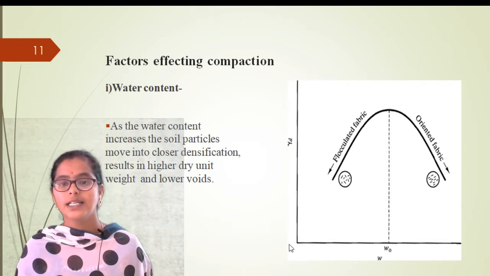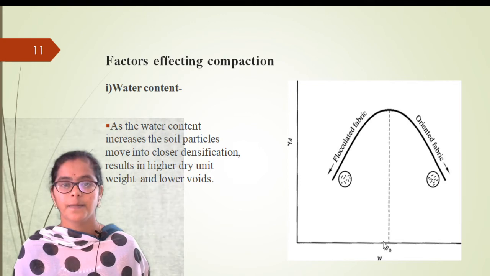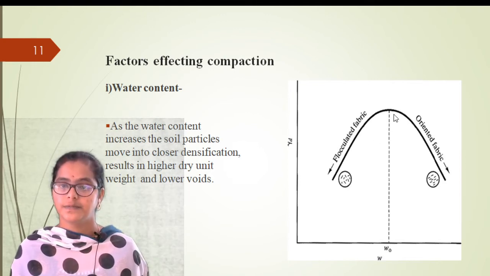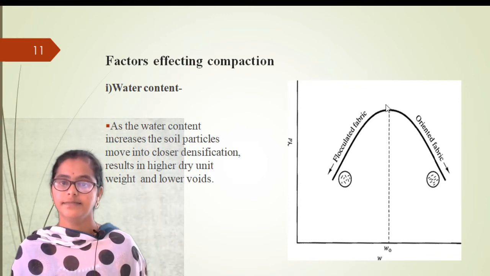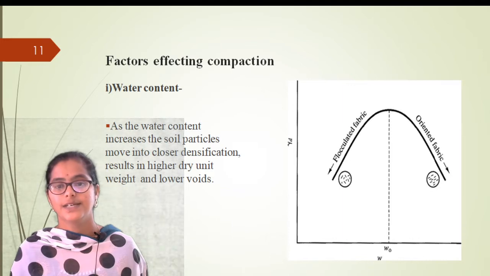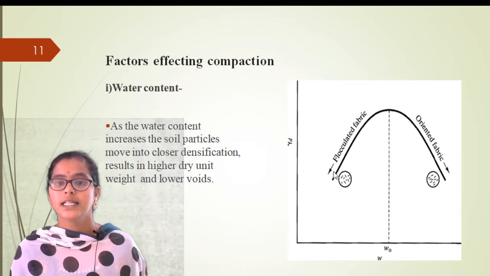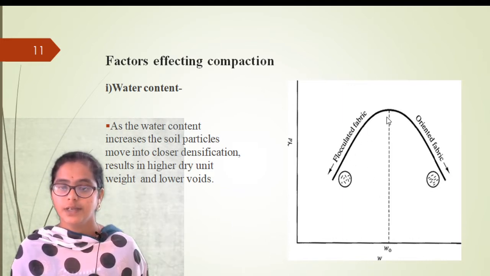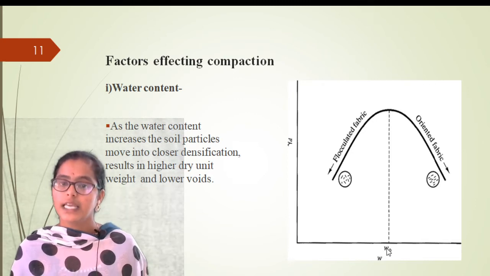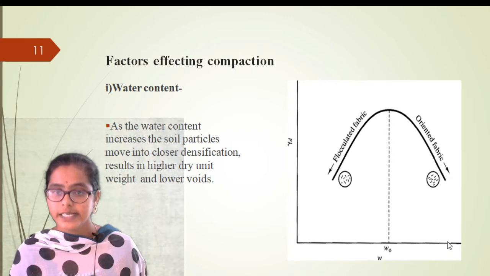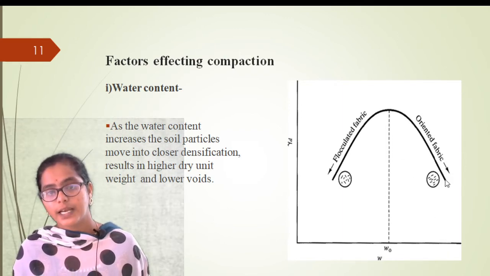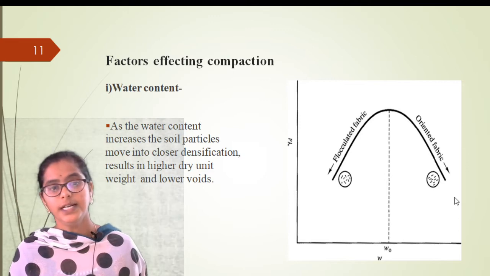As the water content increases, the density increases to a certain extent, and after that, even if the water content is increased, the dry density decreases.